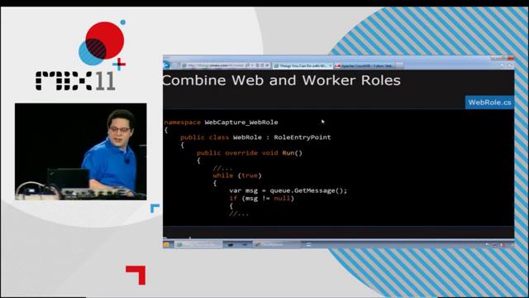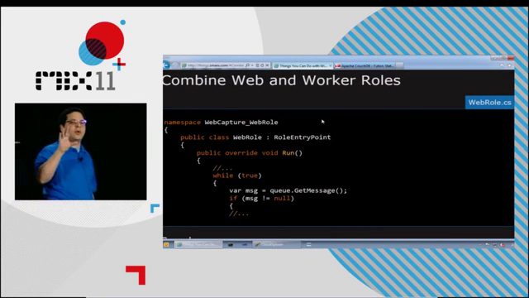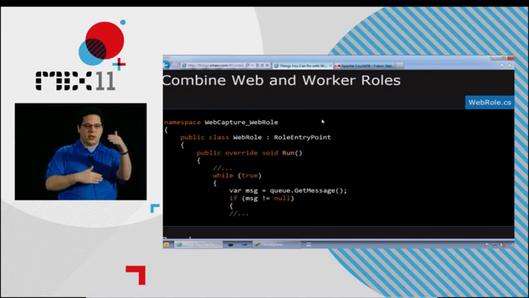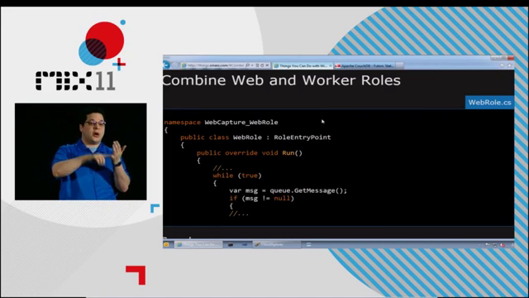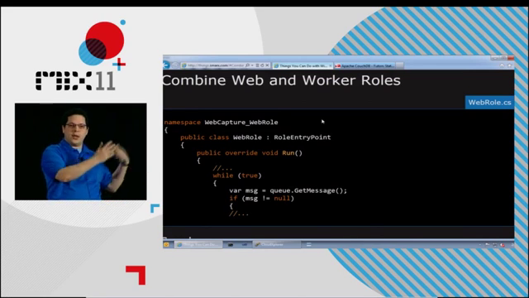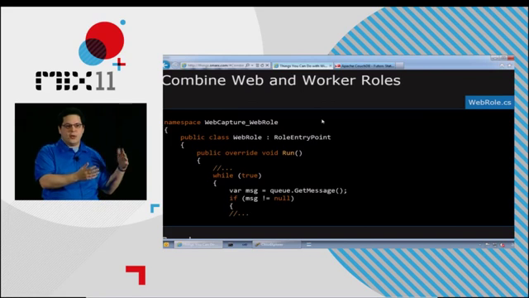All right, maybe the code is a little bit lame. I think the meta point here is that this wasn't always the case, and this is one of the reasons why I think a lot of you probably don't know you can do this. But these days, a web role has the same role entry point, the same life cycle. It has this onStart method and a run method and an onStop, which is exactly what a worker role has. And then it also has IIS running, pointing at some directory of stuff.